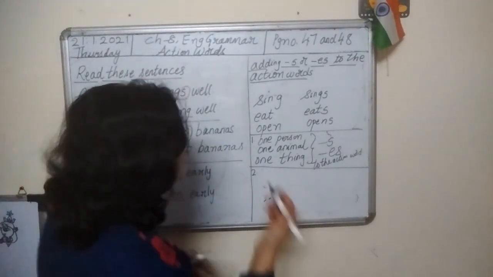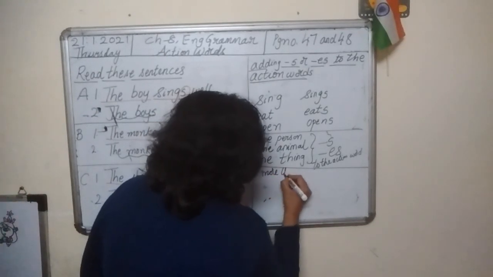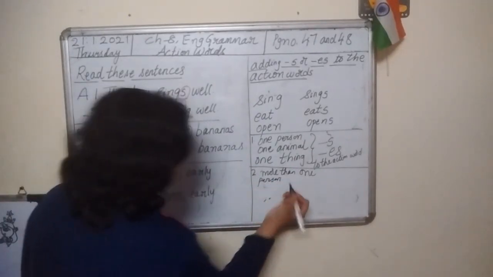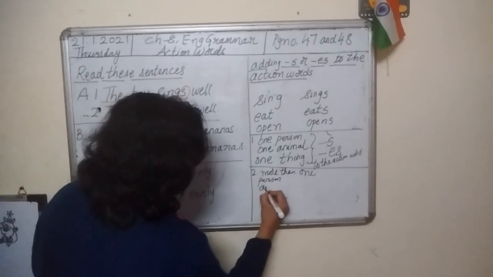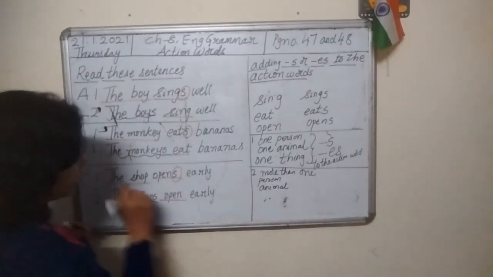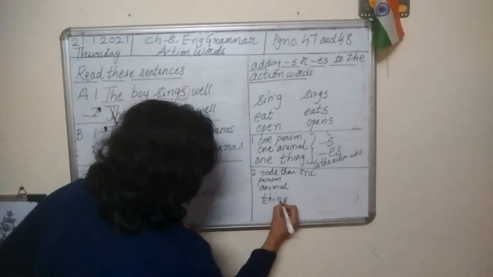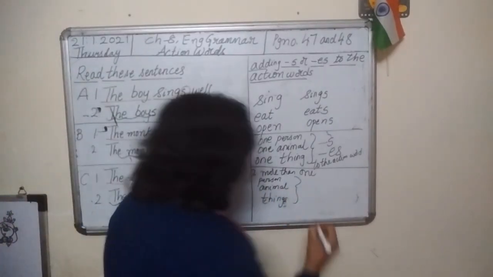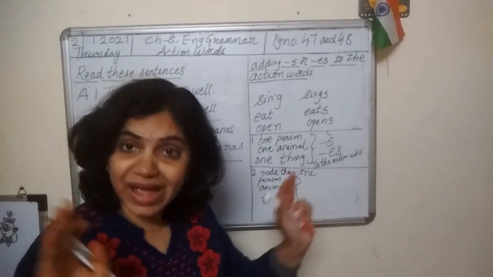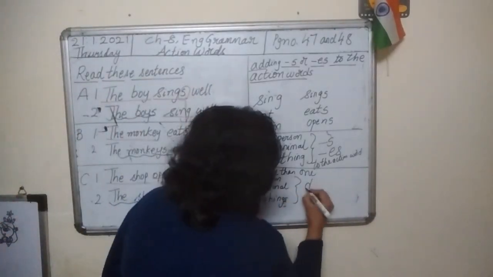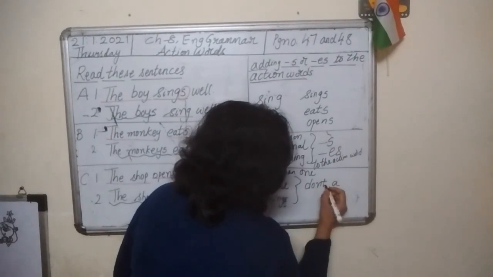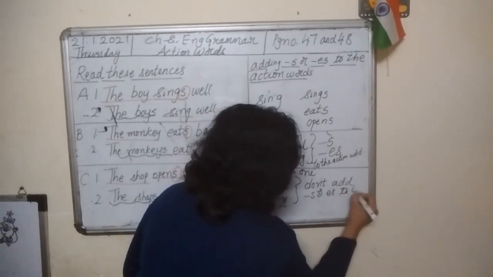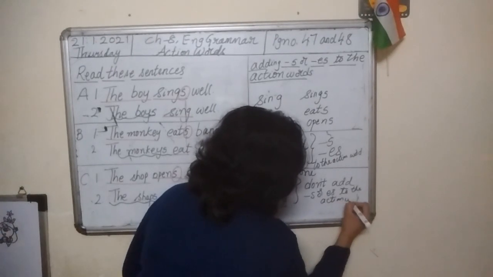It means the second point is, when we talk about more than one, it can be 2 or 3, more than one person, animal, or thing, then we don't add S or ES to the action word.